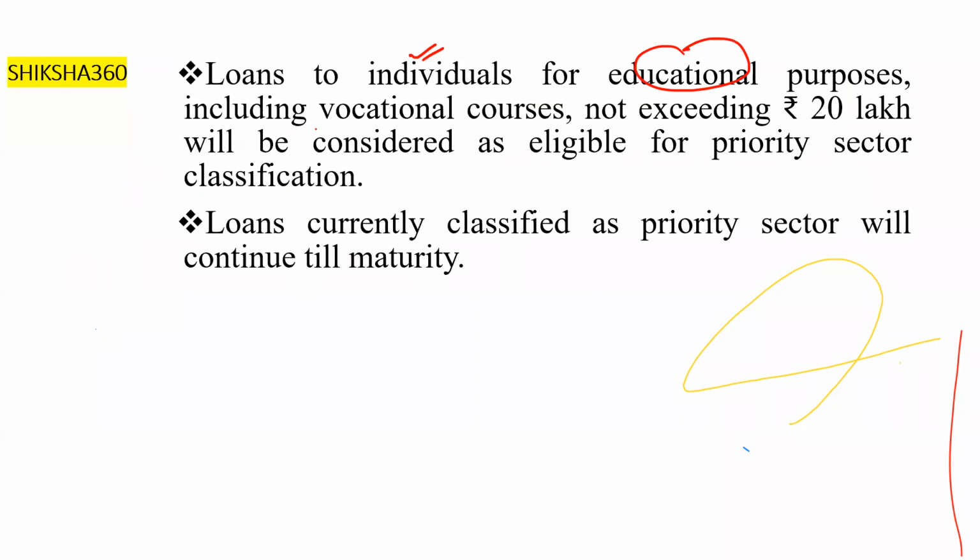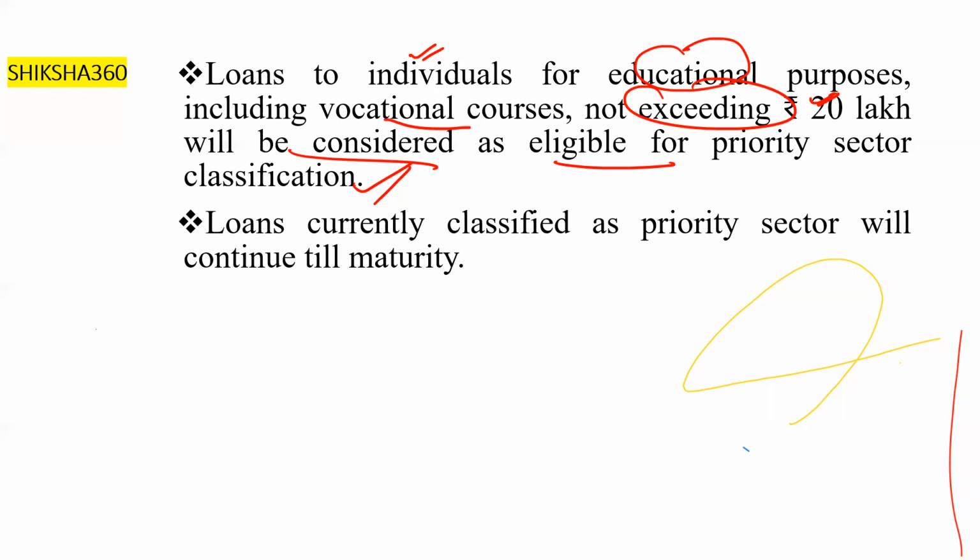Remember that loans to individuals for educational purposes, including vocational courses, not exceeding 20 lakh will be considered as eligible for priority sector lending.